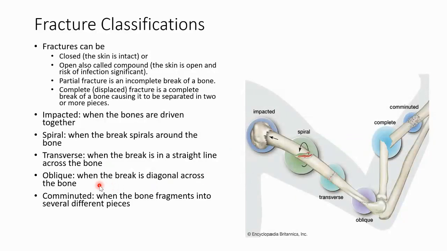And an oblique fracture is when the break is diagonal across the bone. It's like a slanted type of fracture of the bone shaft. You can kind of see how it slants. A comminuted fracture is when the bone fragments into several pieces. So there's an example right here, a comminuted fracture, and it's more than two pieces. You can see how this is almost like a shattered bone. This is a common fracture in older adults because the bones are brittle.